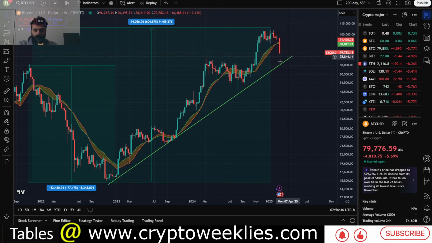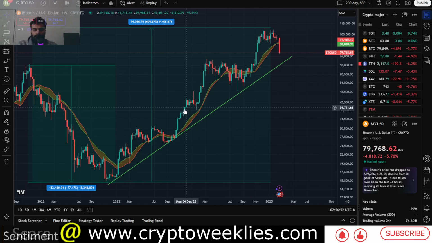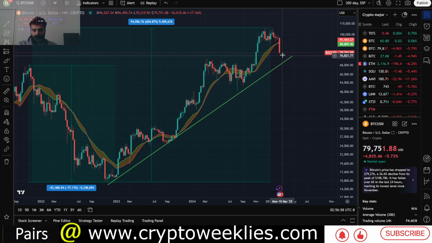diagonal line which has provided some sort of support since December of 2022. So if you look at where the current price action could meet the line, if it, let's say, takes a couple of more weeks to get there, towards the early part of March of 2025, if it goes to about the top of this green line at around the middle of March of 2025, the valuation could be at around 72k, roughly speaking. And that could hold as a potential level of support.